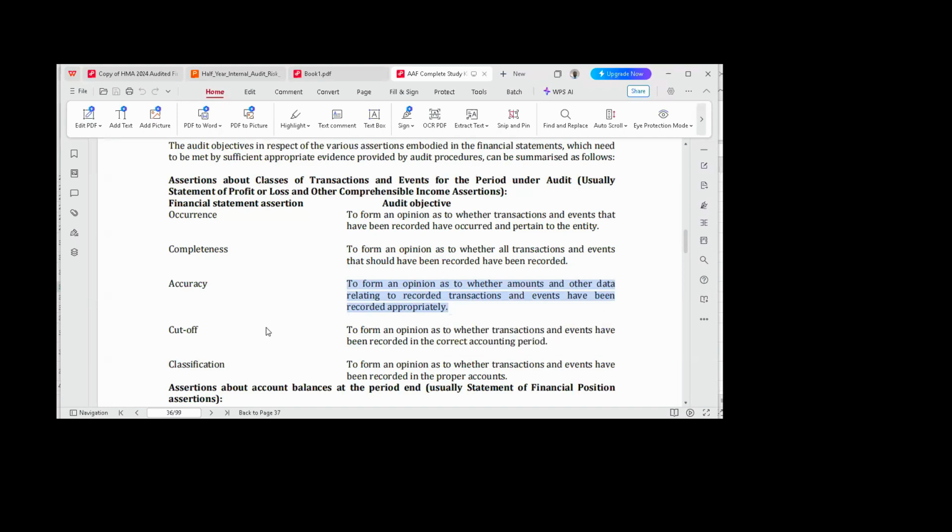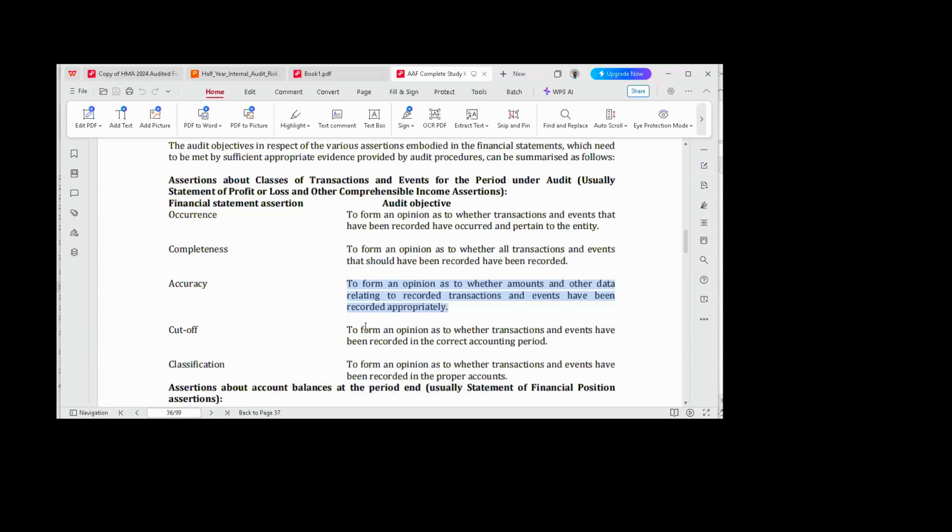The auditor will also tell them that one of the ways we have been able to certify that the financial statement does not contain material mistakes is that we also apply cutoff. What do you mean by cutoff? That is, all the transactions that we have recorded happened in the period under review.